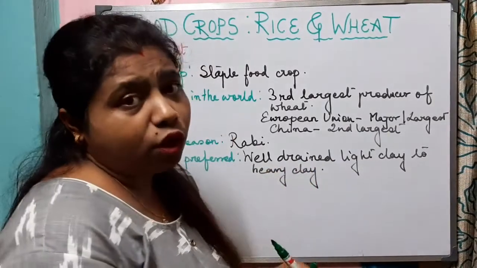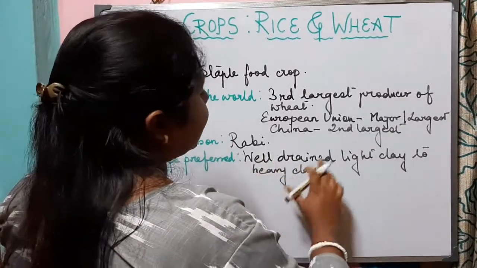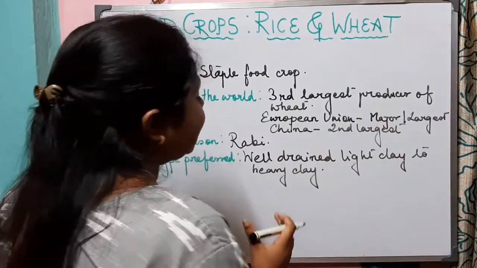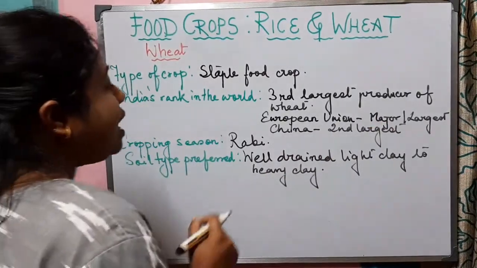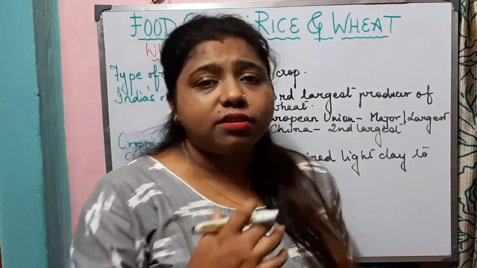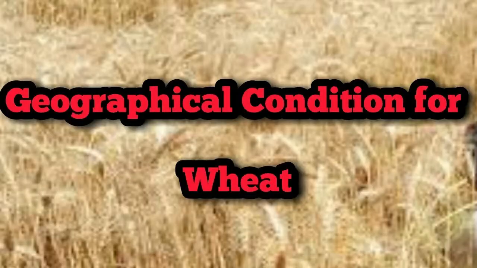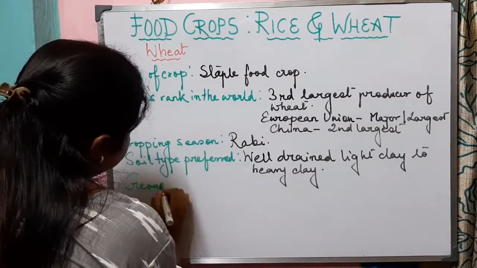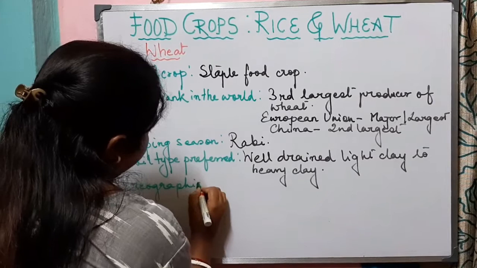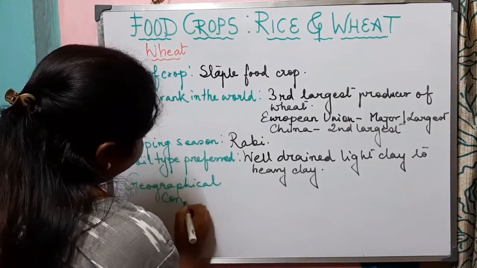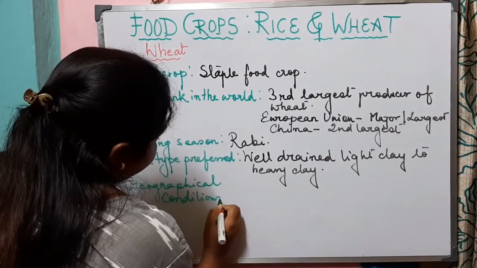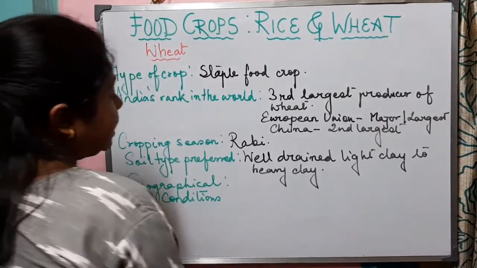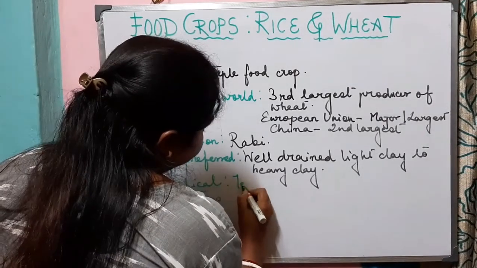So it will grow well in well-drained light clay to heavy clay type of soil. Now let us see that what are the geographical conditions that are required for the growth of wheat. So first let us know about the temperature.